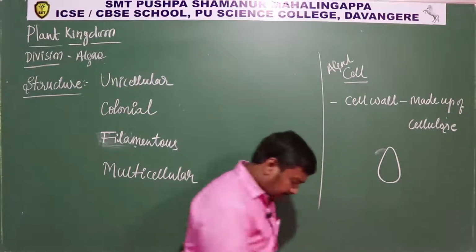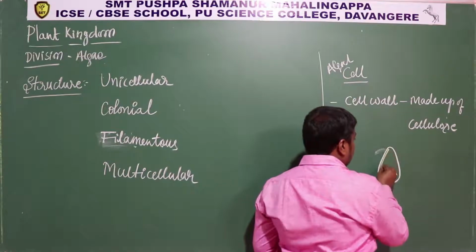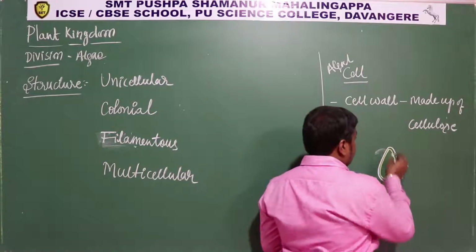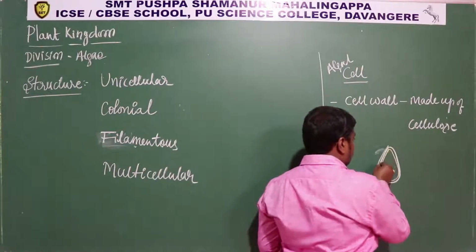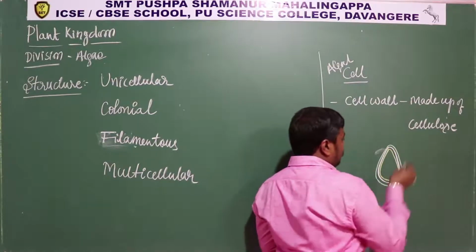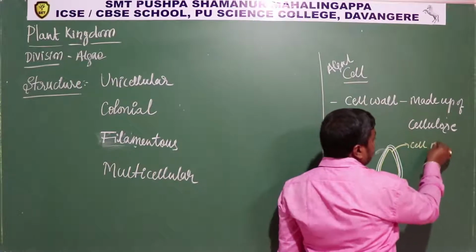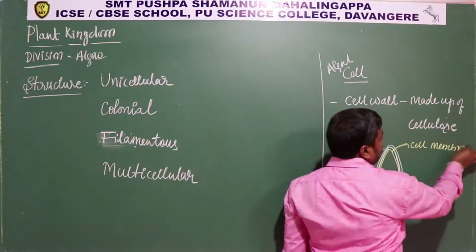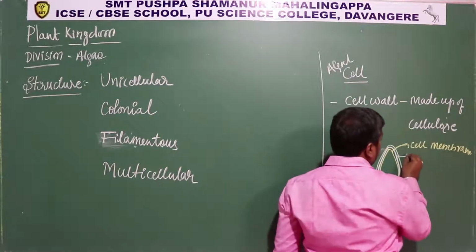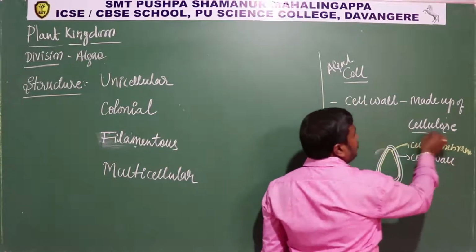This is the shape of an algal cell, where inside it has the cell membrane. After the cell membrane is the cell wall. This cell wall is made up of cellulose.